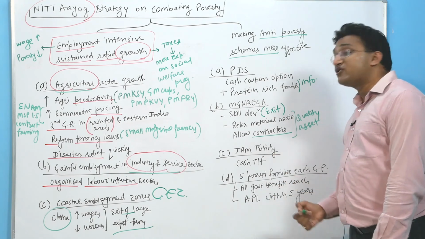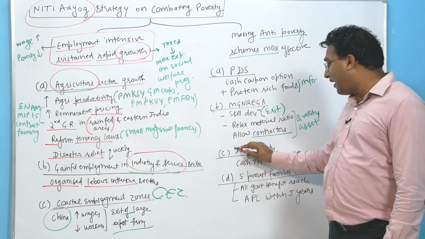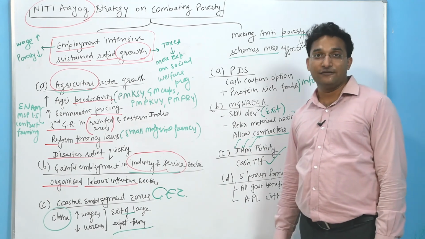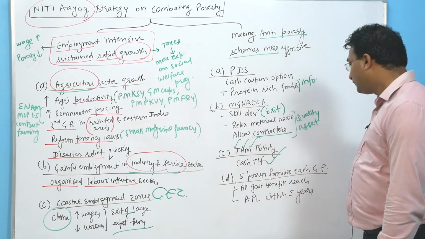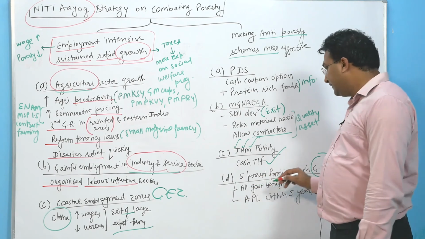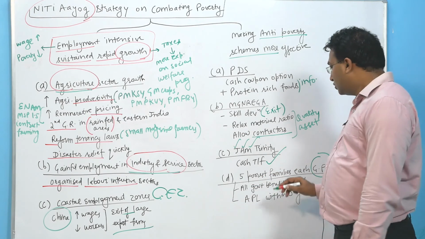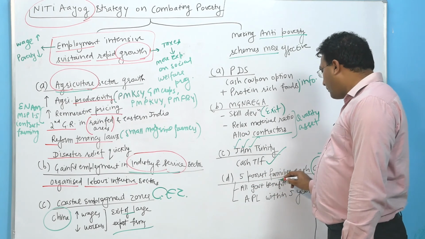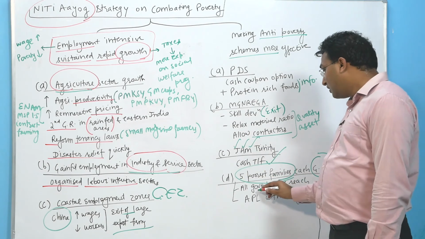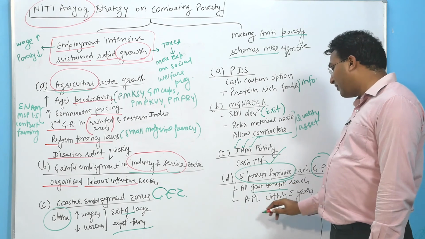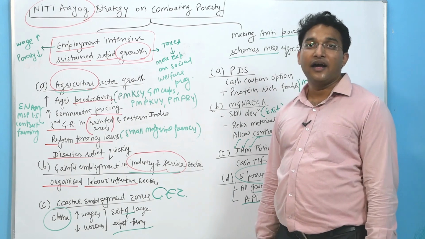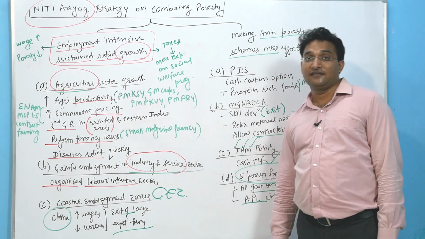Then we need to focus upon the JAM Trinity, Jan Dhan Aadhaar Mobile, to ensure that cash transfer is leakage free. And finally, at the Gram Panchayat level, in the rural areas, each Gram Panchayat should identify the 5 poorest families of the village and should ensure that all the government benefits reach those families, and in 5 years' time those families become APL families, that is above the poverty line, right?